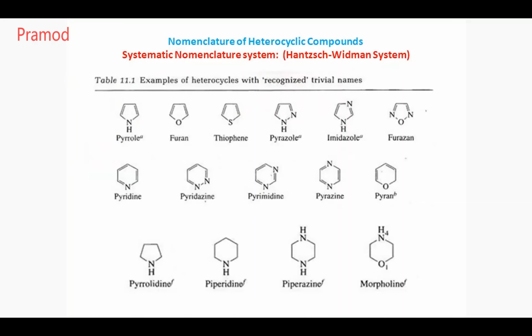Pyridazine is 1,2-diazine. Pyrimidine is 1,3-diazine. Pyrazine is 1,4-diazine. Pyran is a 6-membered oxygen containing ring. Pyrrolidine is your saturated 5-membered ring containing nitrogen. Piperidine is a saturated 6-membered ring containing nitrogen.